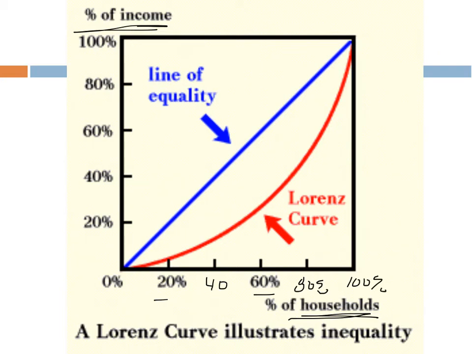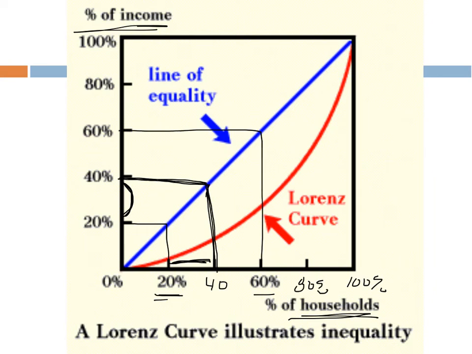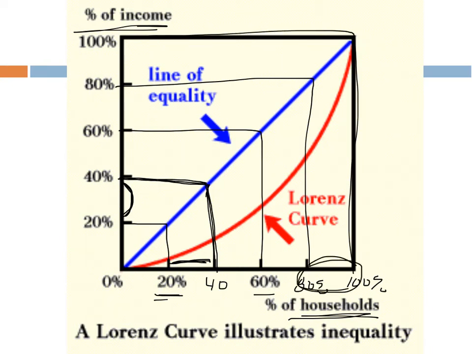So our line of equality shows that the bottom 20% of households actually have 20% of the income. The next 20%, if we look right here, have another 20% of the income. So the cumulative is this blue line right here. 40% of households have 40% of the income. 60% of households have 60% of the income. 80% of households have 80%, and 100% of the households have 100%. So the top fifth, this 20% of households, have this 20% of income right there.